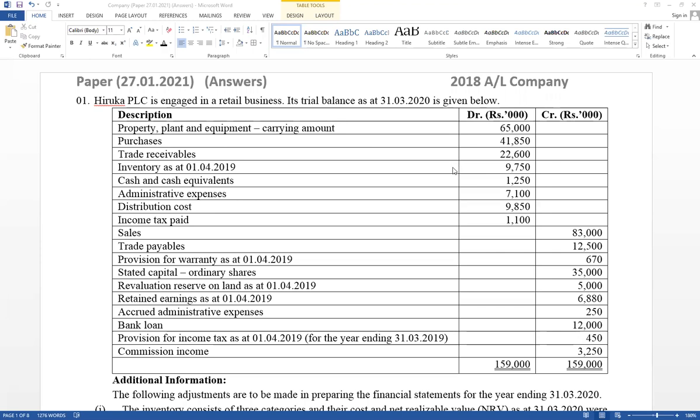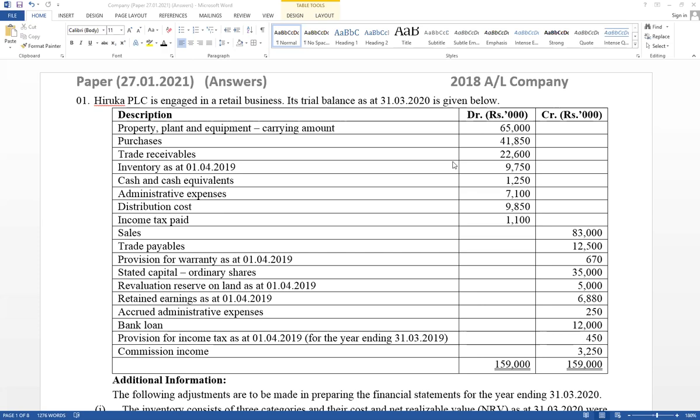As well as we have to discuss SLFRS, financial reporting standards: SLFRS 15, revenue from contracts with customers, as well as SLFRS 16, leases. As well as you have to know EPF and ETF adjustments, that is a legal requirement, the EPF and ETF Acts, as well as the Value Added Tax Act, Income Tax Act, Companies Act. Those are the things we have to apply when preparing financial statements of the company.